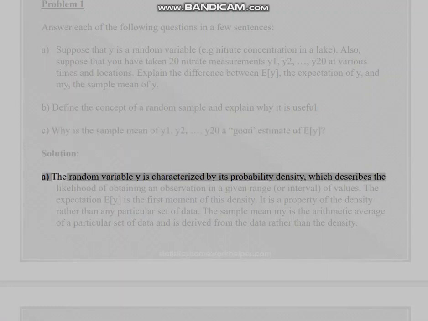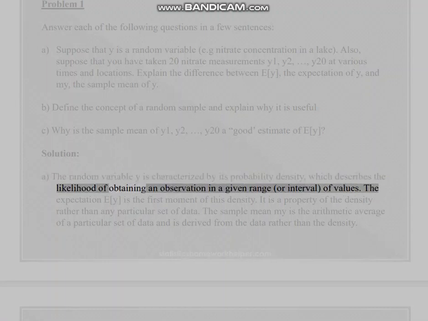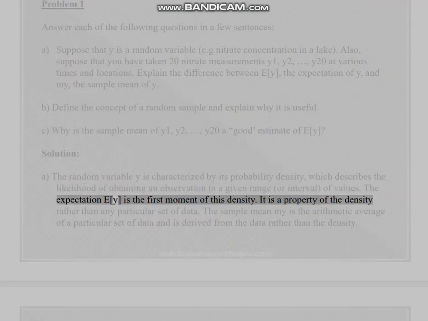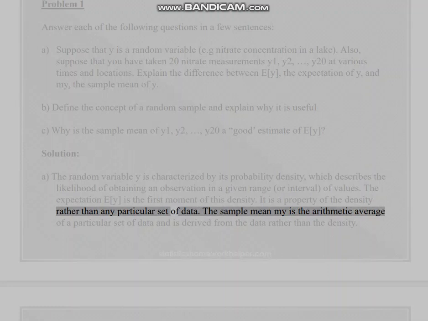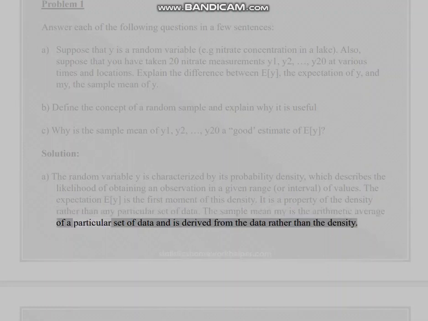Solution. A. The random variable Y is characterized by its probability density, which describes the likelihood of obtaining an observation in a given range, or interval, of values. The expectation E[Y] is the first moment of this density. It is a property of the density rather than any particular set of data. The sample mean Ȳ is the arithmetic average of a particular set of data and is derived from the data rather than the density.